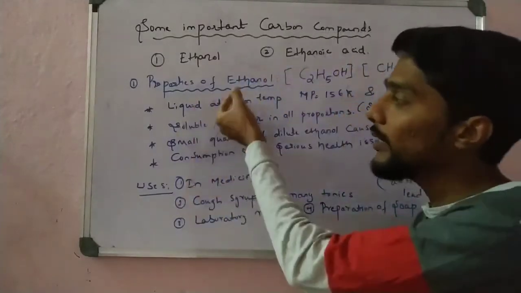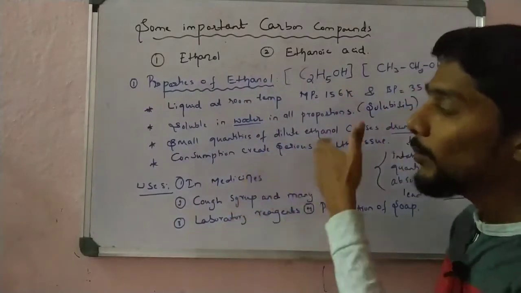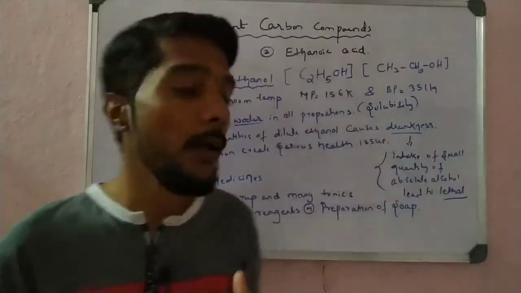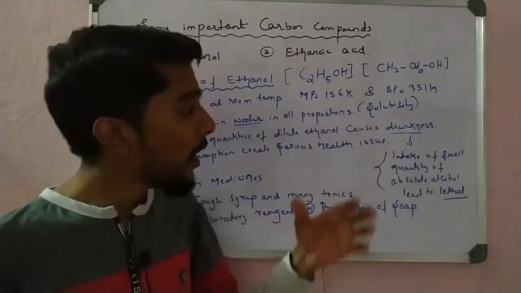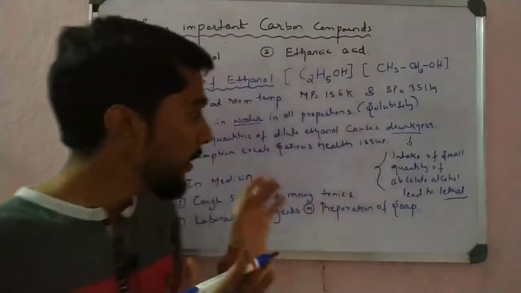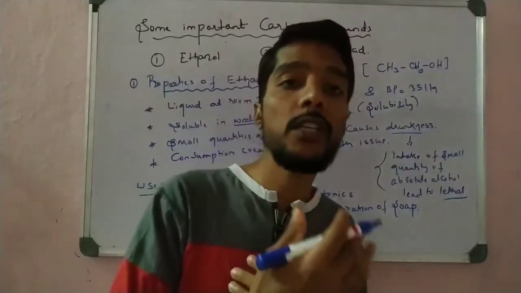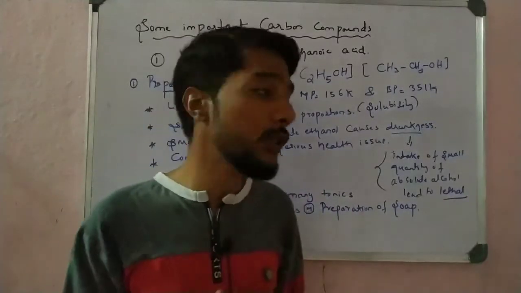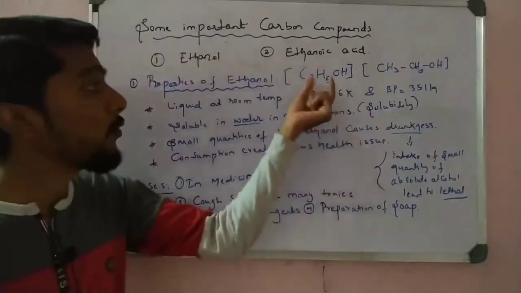You have to remember: first explain that it is a liquid at room temperature, then the melting point and boiling point, then that it is soluble in water, and then discuss the side effects of alcohol. A small amount of dilute ethanol leads to drunkenness, and a small quantity of absolute alcohol intake is lethal. And continuous consumption of alcohol creates serious health issues. So these are the physical properties of ethanol, and this is the molecular formula of ethanol.